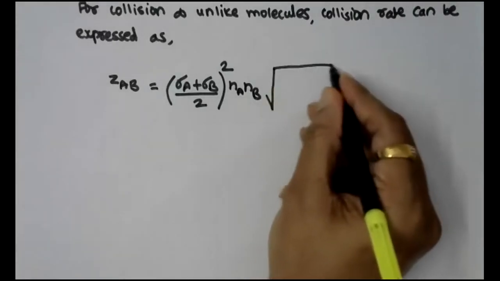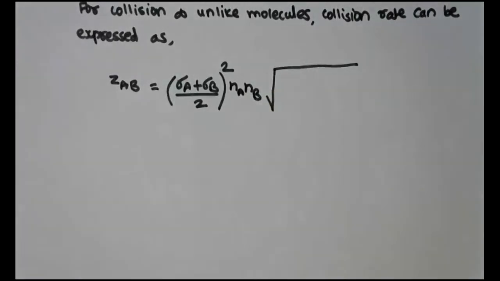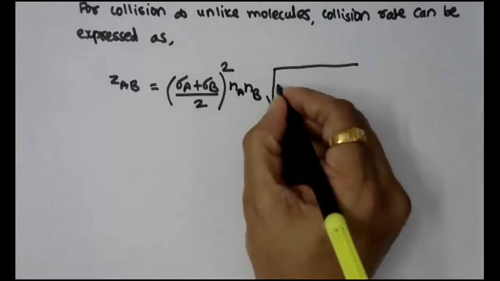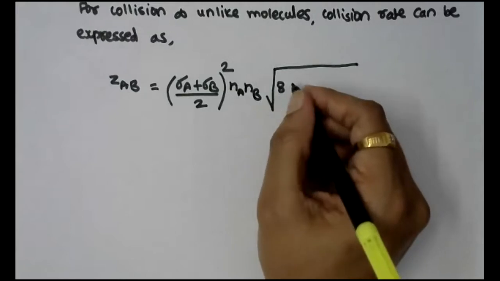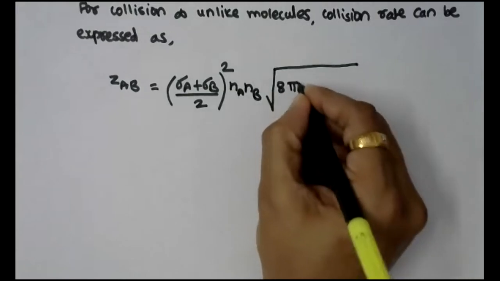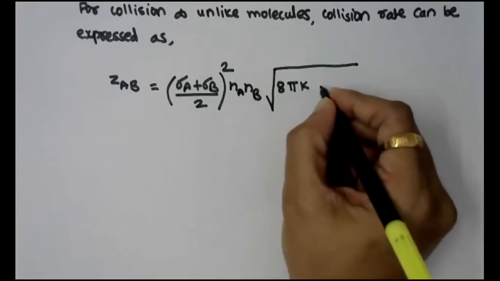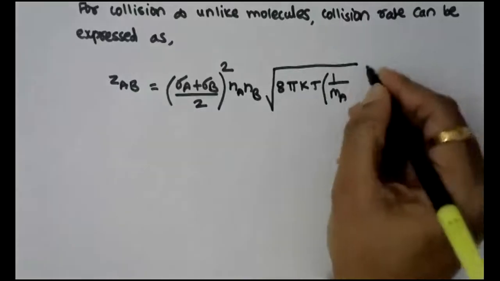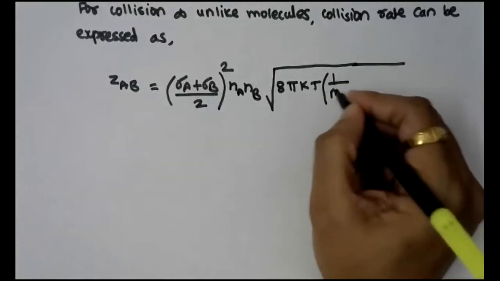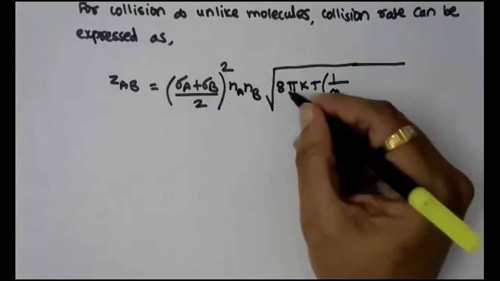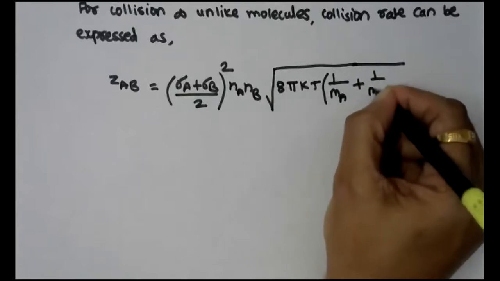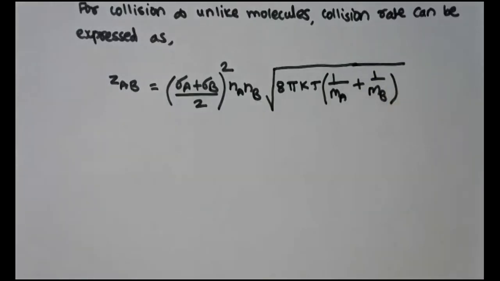Inside the bracket, under root 8 pi kT, inside the bracket 1 upon Ma plus 1 upon Mb, bracket complete. Right? Now just assume